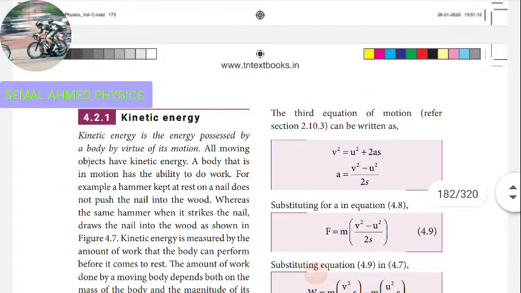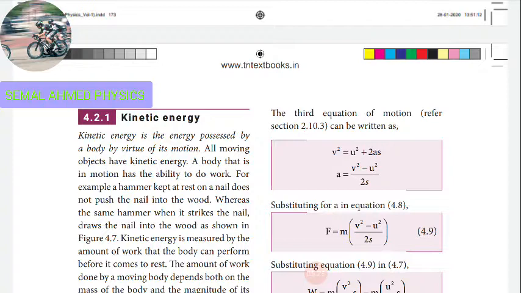Energy. So kinetic energy. Energy is one of the physical terms. Here there are two types of energy: potential energy and kinetic energy. This is the second type, kinetic energy. Kinetic energy is energy by virtue of motion, and potential energy, as we know, is energy by virtue of its position.